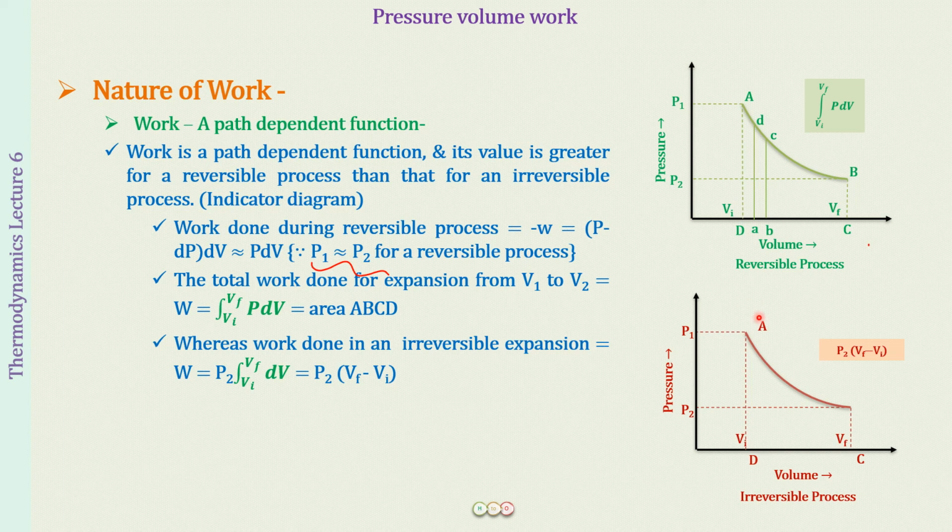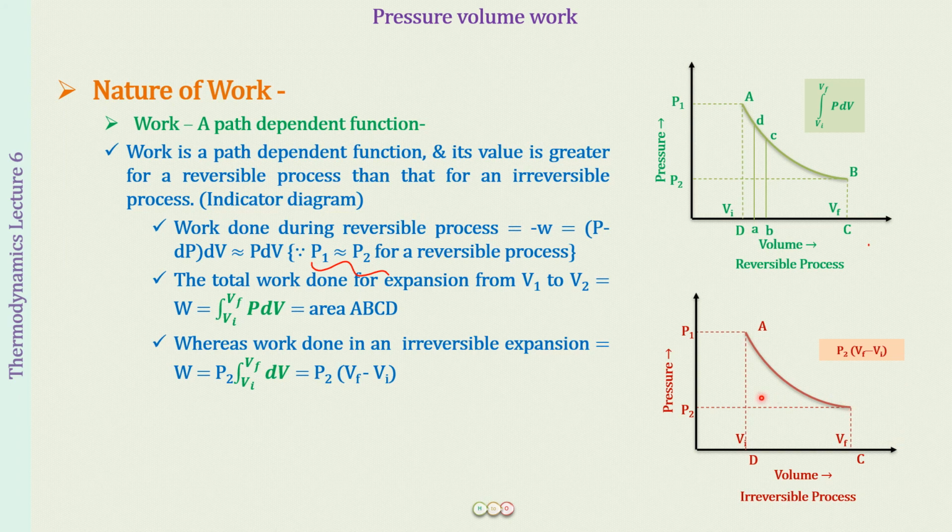So we had a process which was going from A to B. There was some pressure Pi. All of a sudden, we have dropped that pressure to P2. So now this pressure is being maintained throughout the process and the gas is expanding from Vi to Vf. Right. So the work done is at a pressure P2 and the change in volume is going to be what? Vi to Vf, so final volume minus initial volume. This will give us delta V, and this is the pressure at which the process is happening. So this is equal to P2 into (Vf minus Vi).